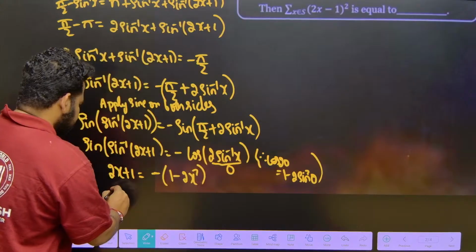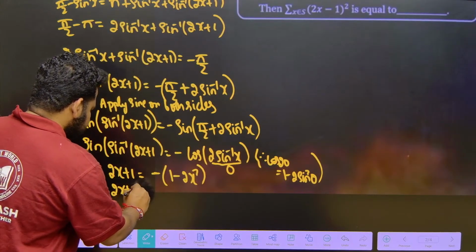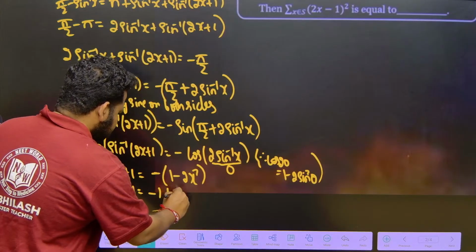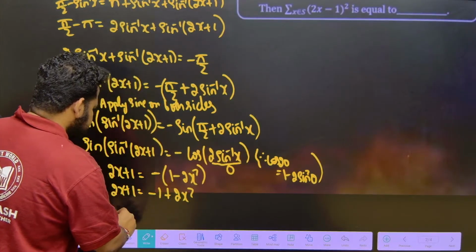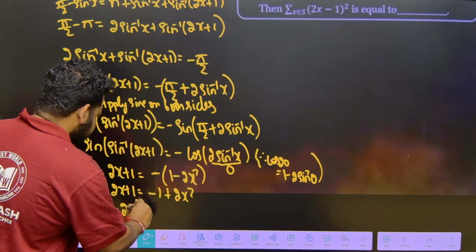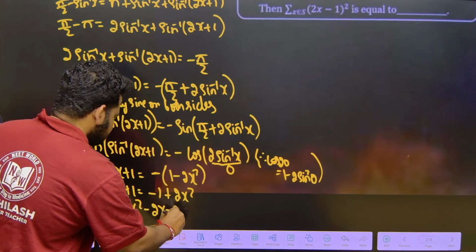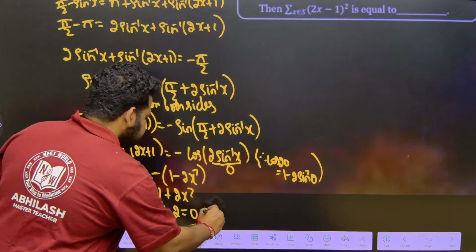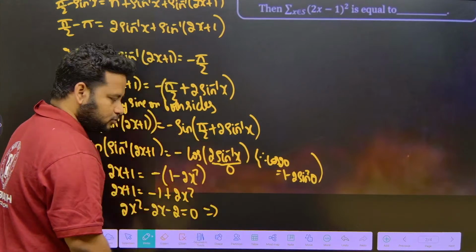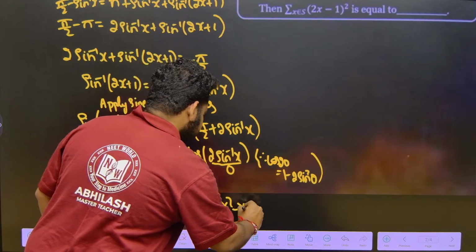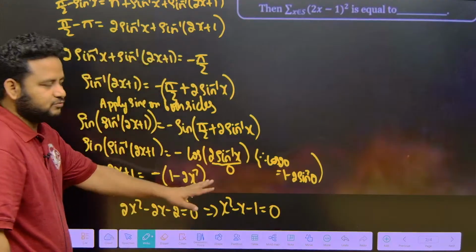Now, on simplification, what I will get? 2x plus 1 is equal to minus 1 plus 2x square. So, this will become a quadratic equation, 2x square minus 2x minus 2 is equal to 0. This implies if I divide by 2 throughout, I will get x square minus x minus 1 is equal to 0. This is what I have.